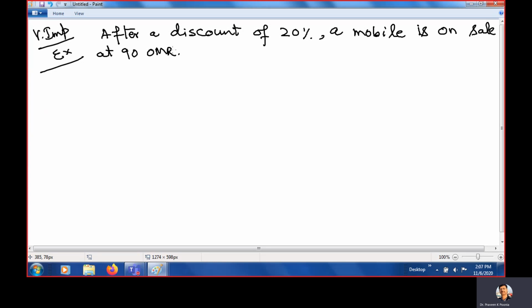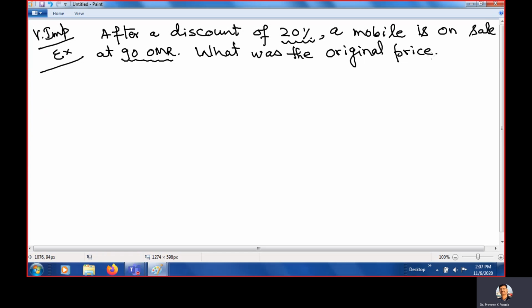You understand? There was some amount. Clear? Then the company gave a 20% discount, and now after the discount, they are selling at 90 Omani Riyal. What was the original price? This type of question we generally ask, the original price.